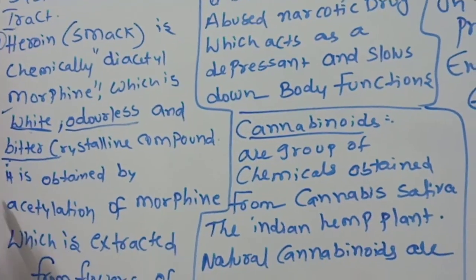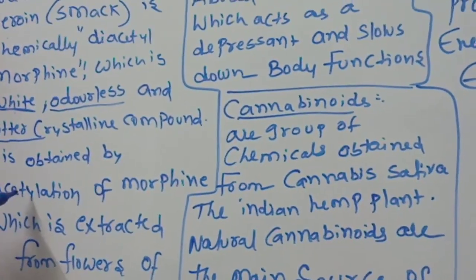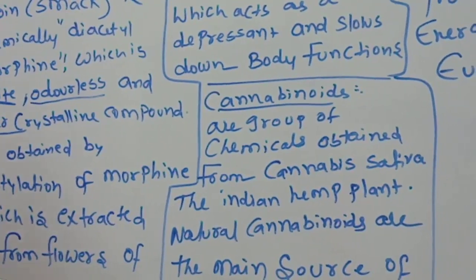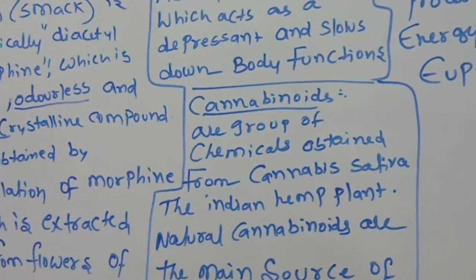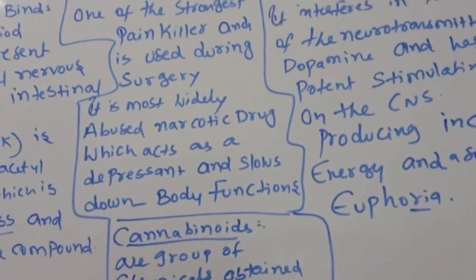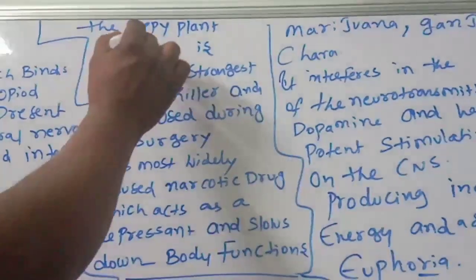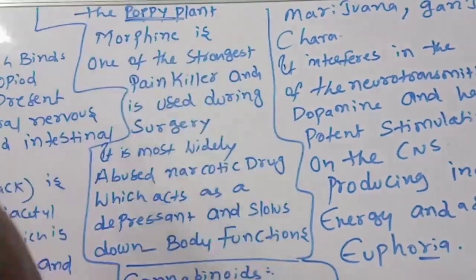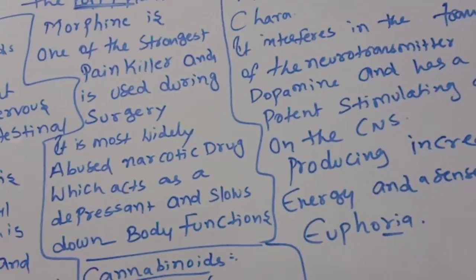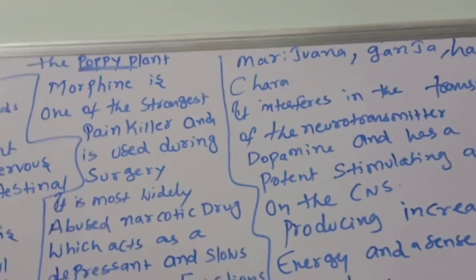It is obtained by acetylation of morphine, which is extracted from the flowers of the poppy plant, Papaver somniferum. That is the scientific name of the poppy plant.